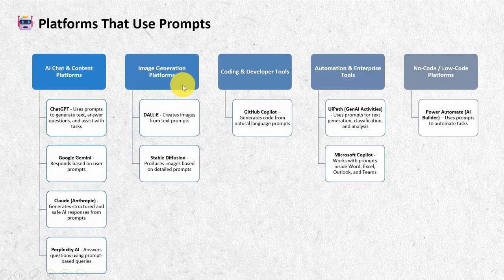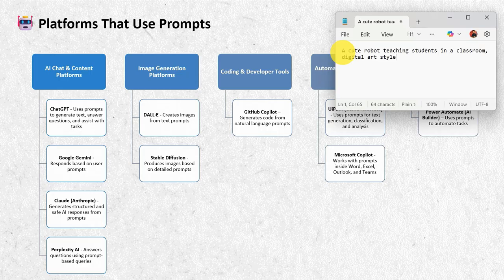Now, the second one, image generation platforms. Prompts are not just for text, they are also used to create images. One example is Stable Diffusion, which produces images based on detailed prompts. Here the prompt is: a cute robot teaching students in a classroom, digital art style. It means the more detailed your prompt is, the better and more accurate the image.